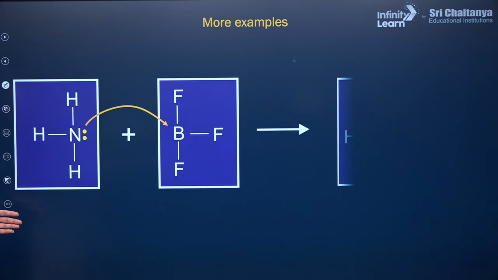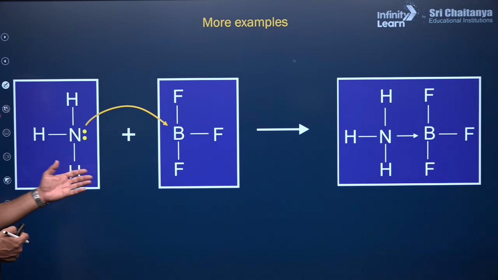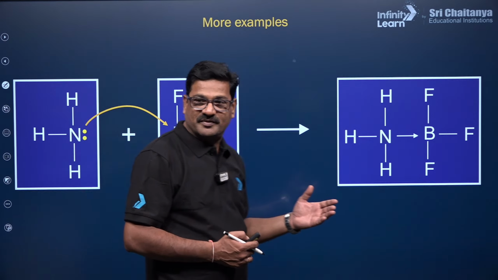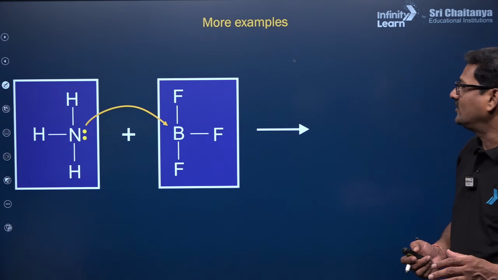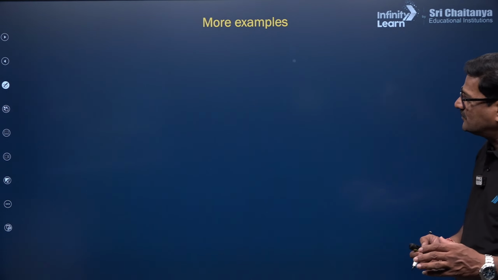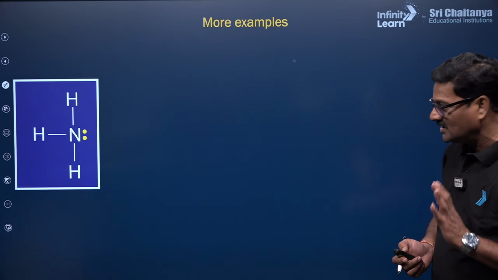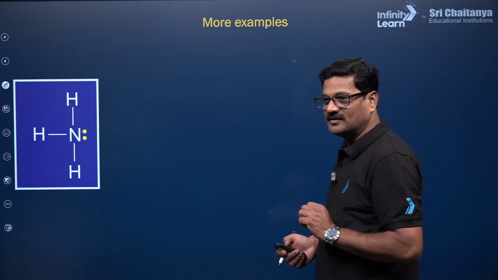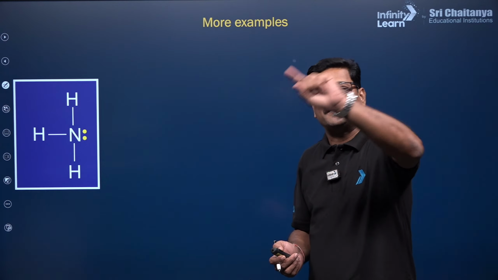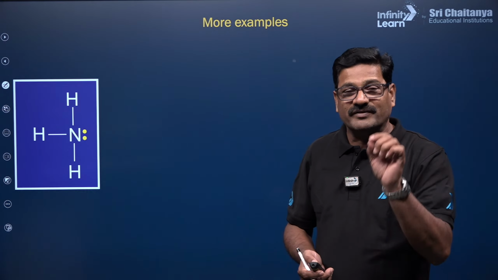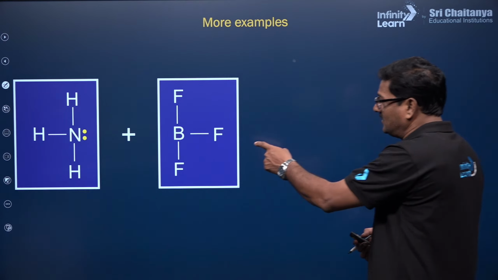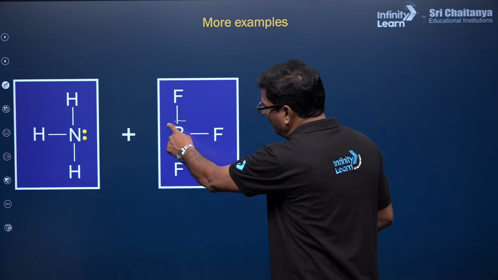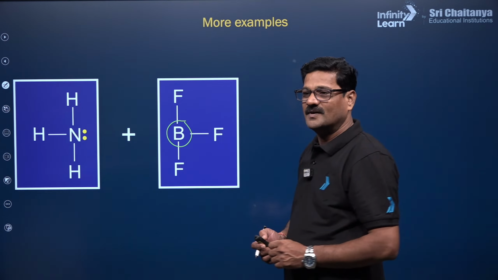Ammonia, we already did this. Ammonia boron trifluoride, NH3.BF3, is an adduct, you can say. And you can see how the bond is formed. NH3 has a lone pair of electrons. The lone pair of electrons is given to the vacant orbital of BF3. Boron is an electron deficient compound, so it has a vacant orbital here.